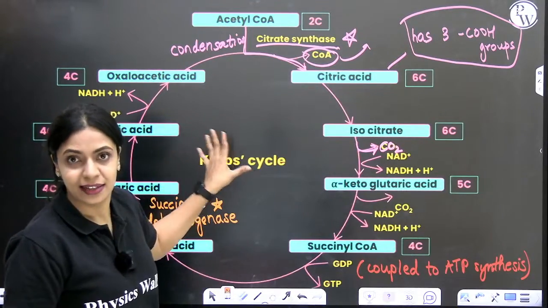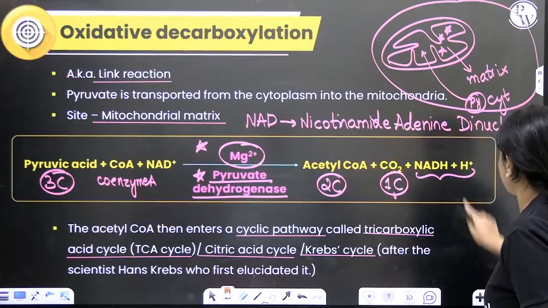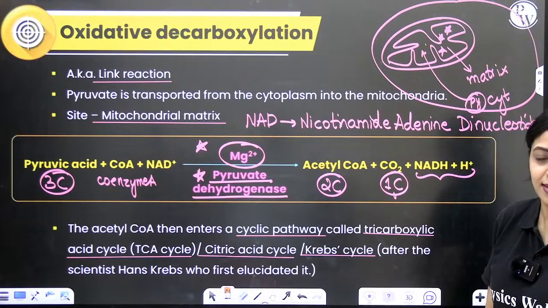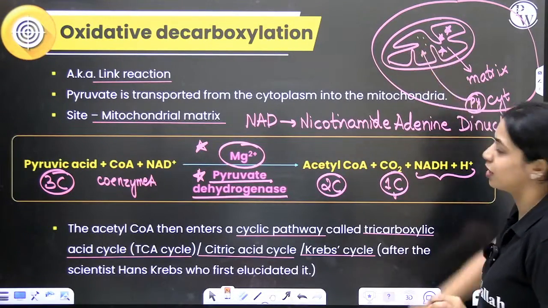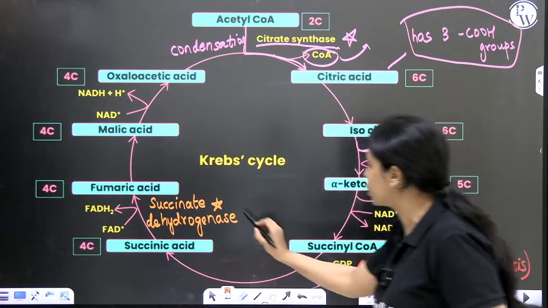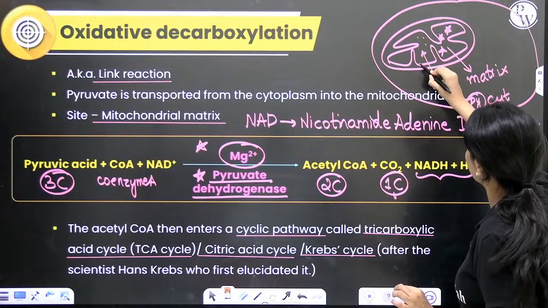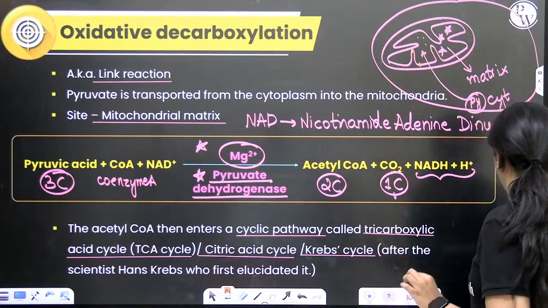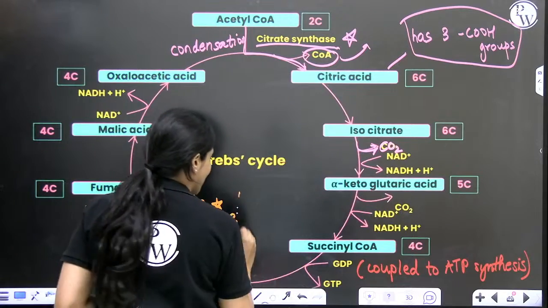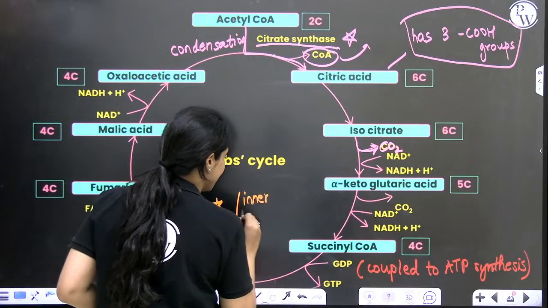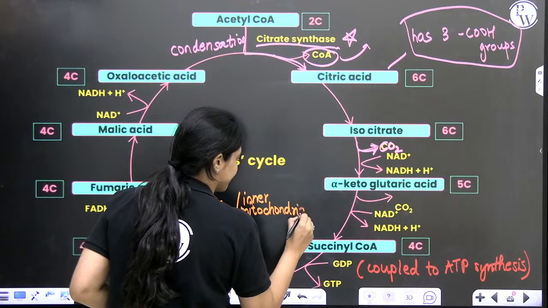Where is this Krebs cycle taking place? Krebs cycle is taking place in your mitochondrial matrix. So whatever enzymes are required for Krebs cycle, they are located in the mitochondrial matrix itself, except for this one enzyme, succinate dehydrogenase. This succinate dehydrogenase is present in the inner membrane of the mitochondria. All others are present in the matrix of the mitochondria. Succinate dehydrogenase is located in the inner mitochondrial membrane.